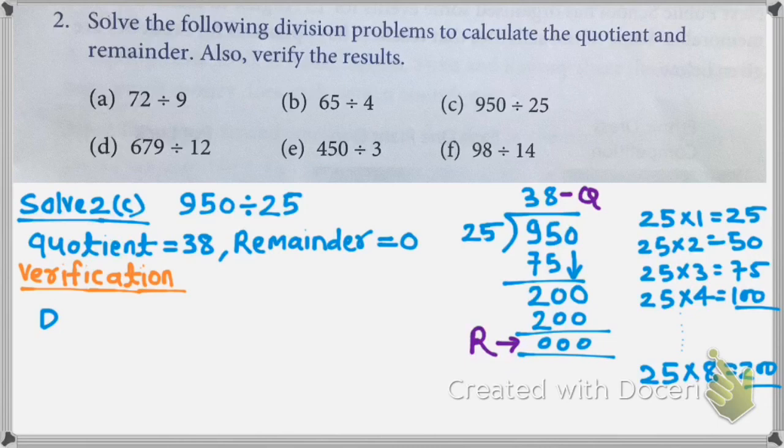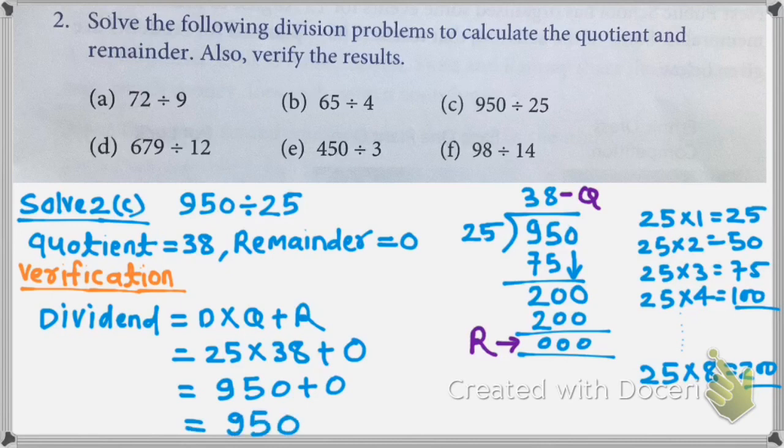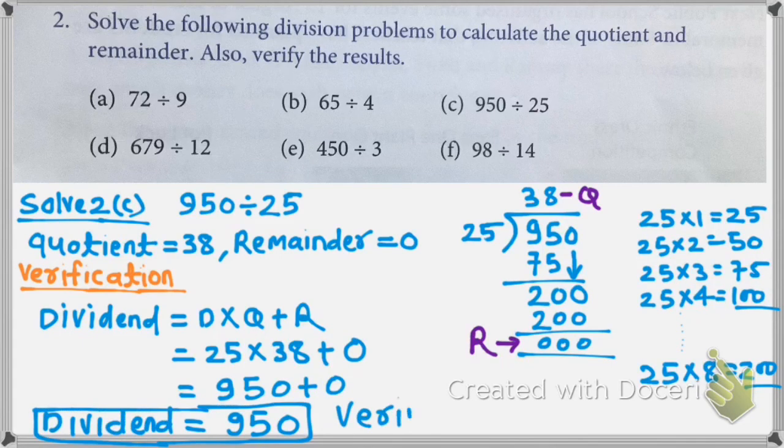So formula for verification is dividend is equal to divisor multiplied by quotient plus remainder. So from which number we have divided? From 25. How many times? 38. Remainder 0. So students, when you multiply 25 by 38, it will give you 950 and plus 0 means 950. So yes student, we are getting dividend is equal to 950. So we have verified. This is our answer.